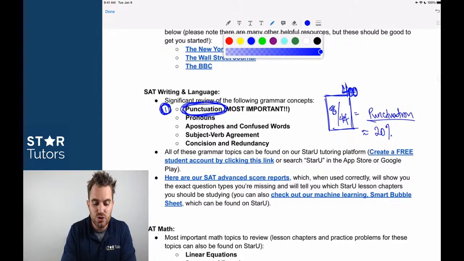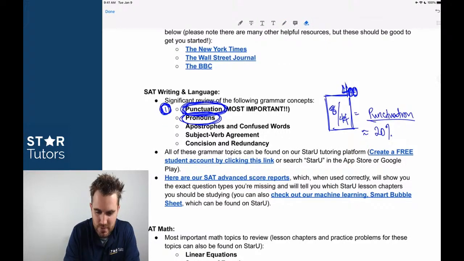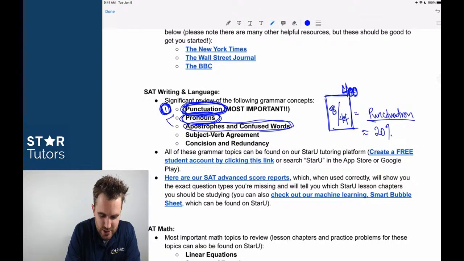Okay, number 2, between now and Saturday, is pronouns. Pronouns can also be found, and number 3 is the next one down here. Let's even make apostrophes. These guys are kind of 2.0 and 2.1. I know that I said 5, but these are combined as number 2.